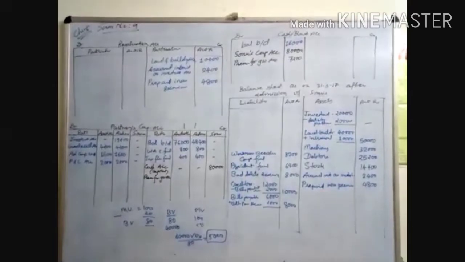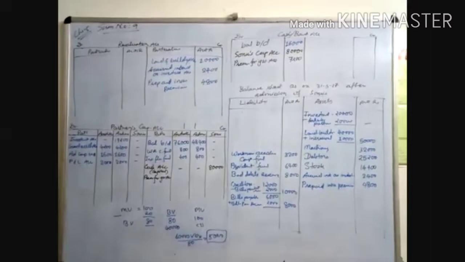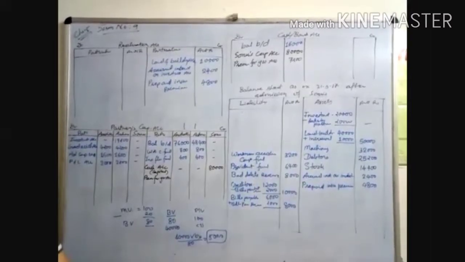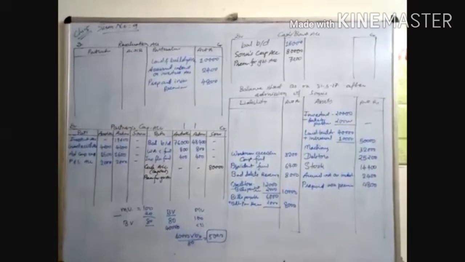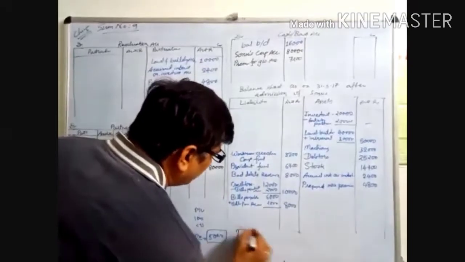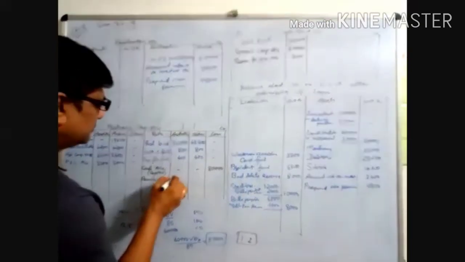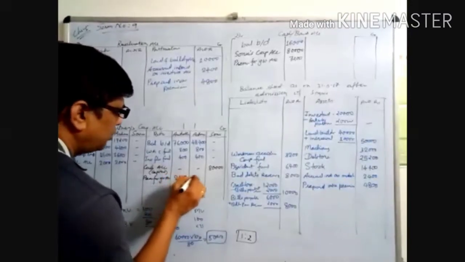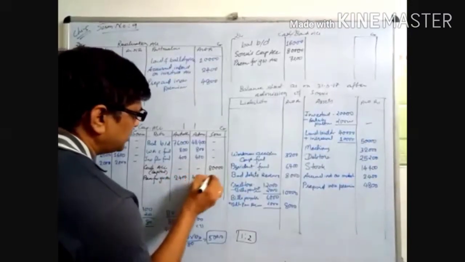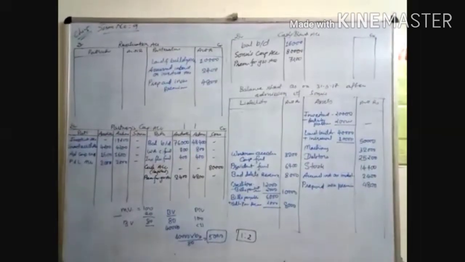I want the amount. Prapti, give me the amount of 7200. Is it 2400 and 4800? The sacrifice ratio is 1:2. Yes, sir. Okay, 2400, 4800. Now the remaining amount is 4800, right?